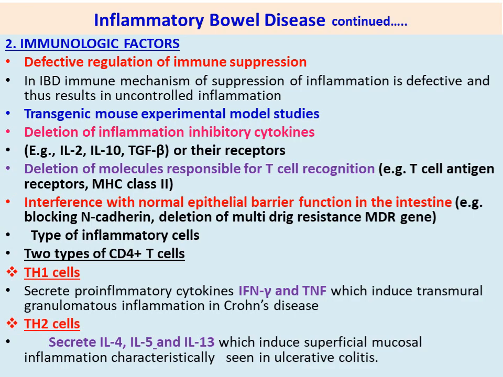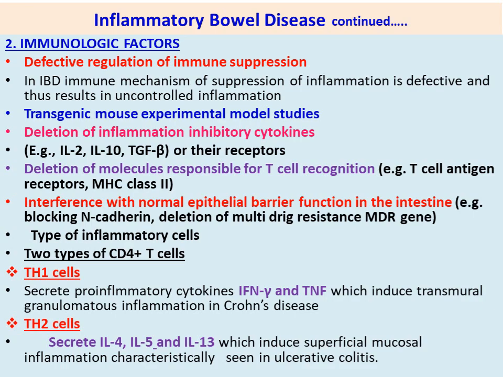So these are the immunological factors which are involved, and the type of inflammatory cells. Two types of CD4 plus T cells are involved in inflammatory bowel disease. Which are those CD4 plus T cells? First one is Th1 cells. These Th1 cells secrete pro-inflammatory cytokines IFN gamma and TNF, which induce transmural granulomatous inflammation in Crohn's disease.